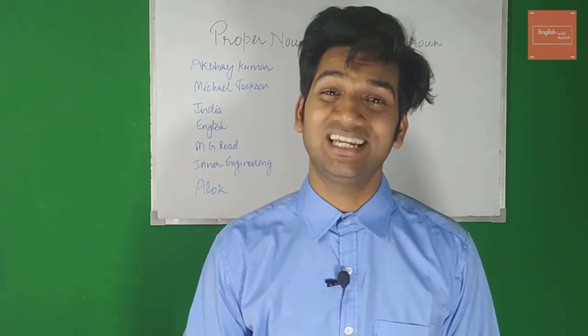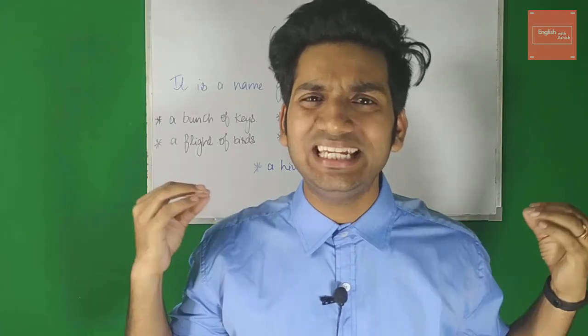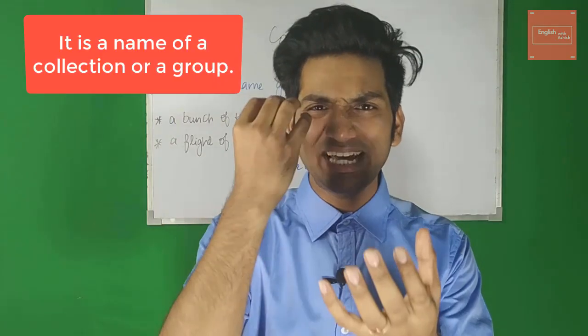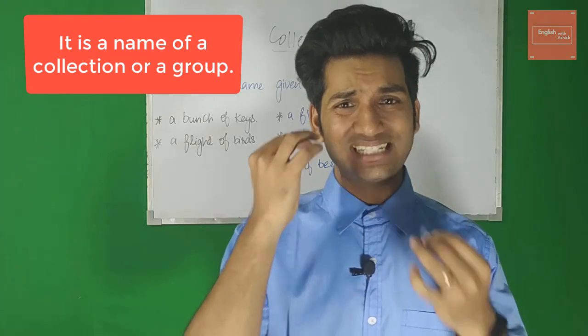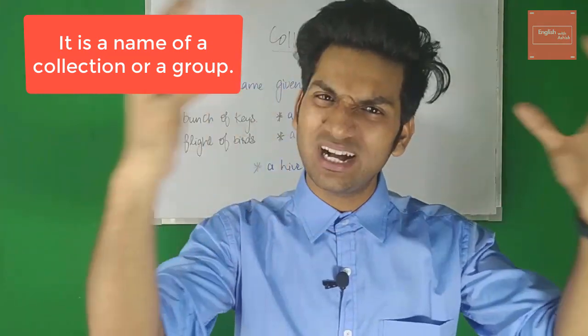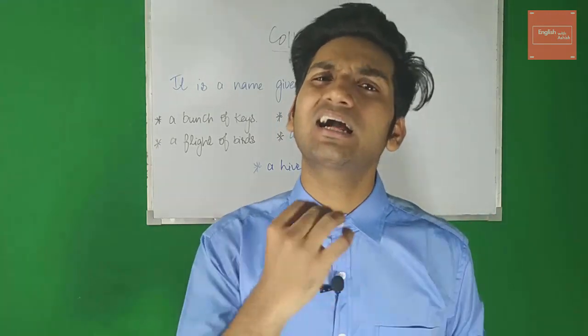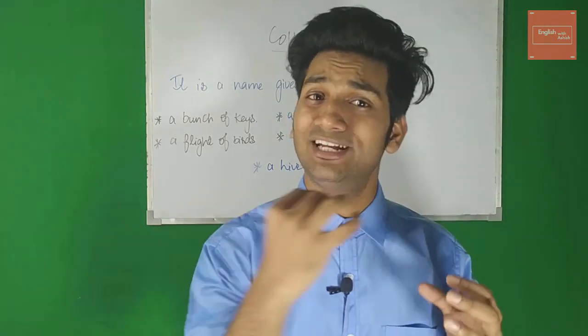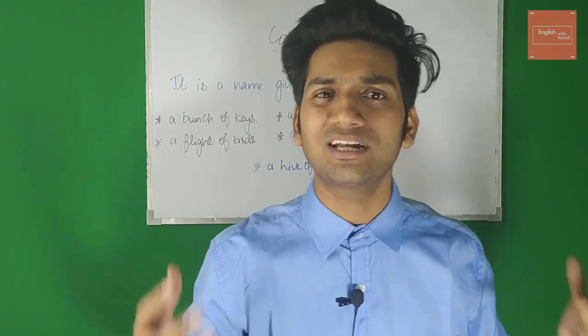Now let's talk about collective nouns. Collective noun is very easy, guys. It's nothing but a name given to a collection. Alright? So when we have a collection of something, a collection of a common noun, we give it a name, and that name is called a collective noun.